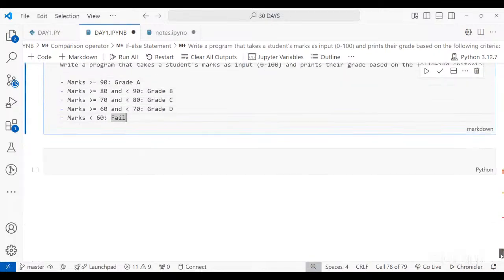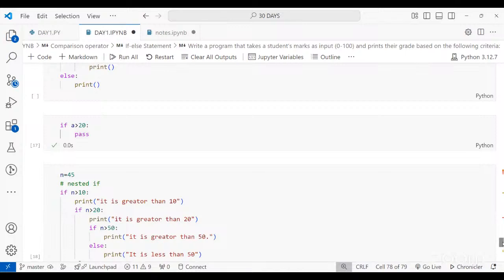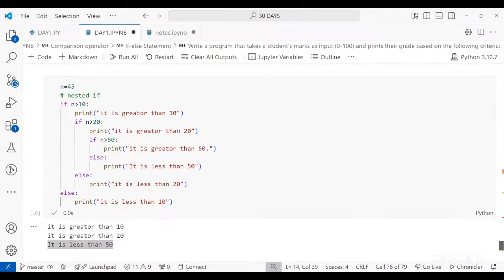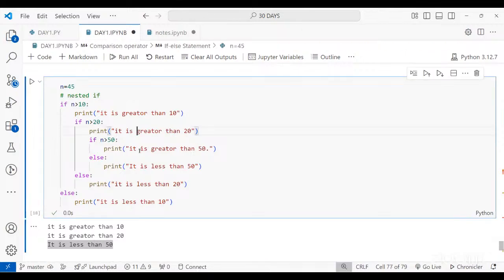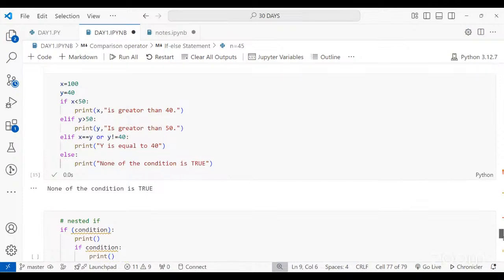Although I do have a doubt in this nested if question. Whatever you were teaching, it was just one print that we were getting, considering all the if and elif. But in this particular thing, we are getting twice or thrice, whatever the criteria is, like it is greater than 10, 20, and so on and so forth. Is that something that I'm missing from earlier classes?